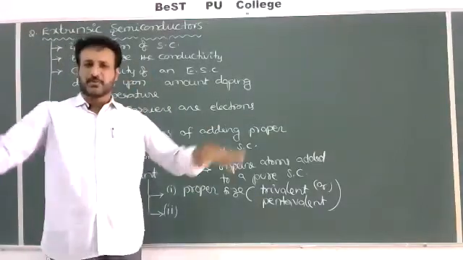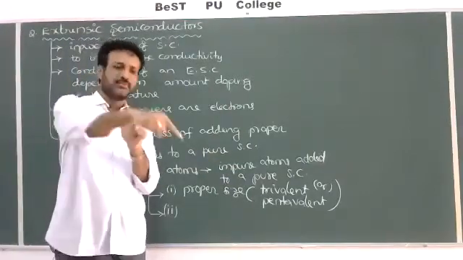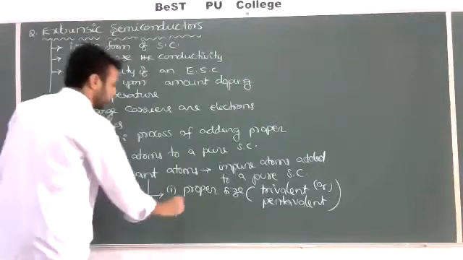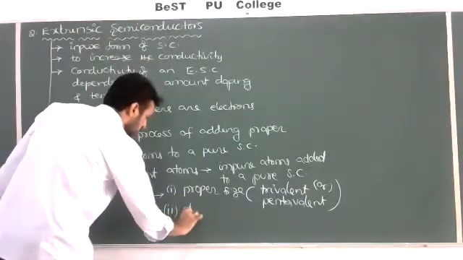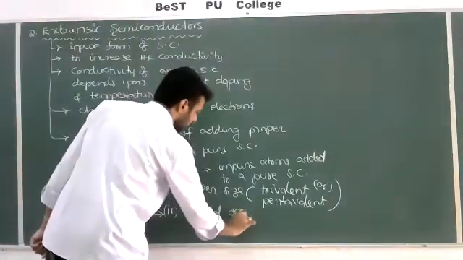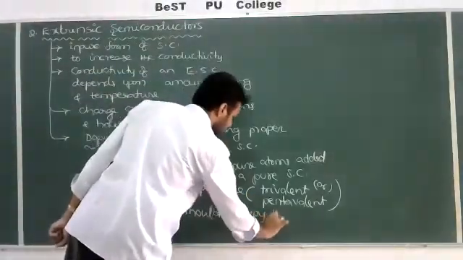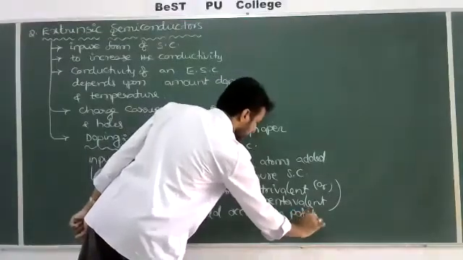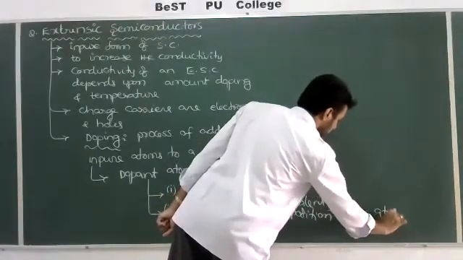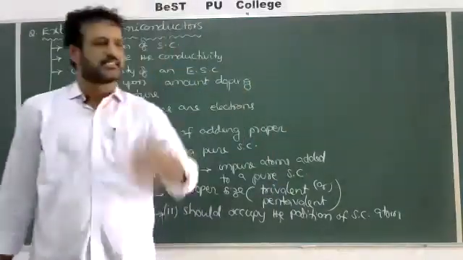All the positions are already occupied in the germanium, so the doped atom must replace one of the germanium atoms and occupy its position, correct? The dopant atom should occupy the position of one of the pure semiconductor atoms.